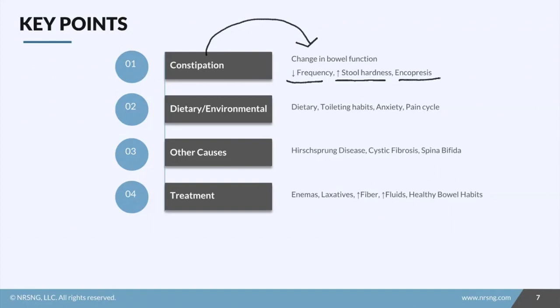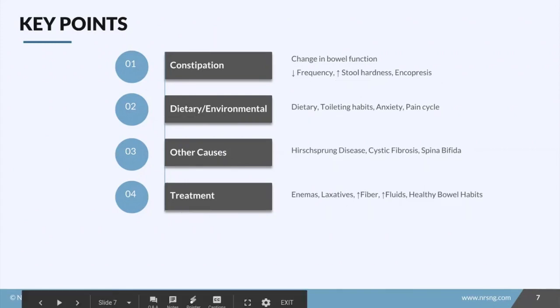Most of the time, this constipation is caused by dietary and environmental issues, so things like lack of fiber, pain, and anxiety about toileting. So those are the important things to keep in mind for those dietary and environmental issues. And then we've also got to know that other potential causes are Hirschsprung disease, cystic fibrosis, and spina bifida. Our treatment of constipation is going to be all about enemas and laxatives at first to help reduce that pain and help them get rid of that stool. Then it's really important to increase fiber, increase fluids, and help establish healthy bowel habits.